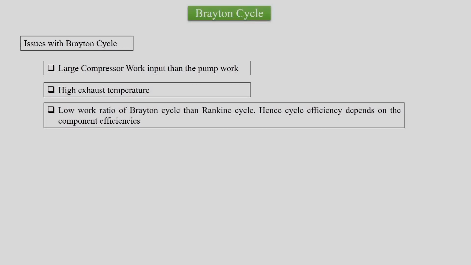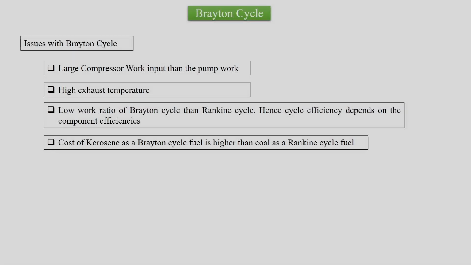We have seen what we mean by work ratio. It is net work upon turbine work, and that was very high for the Rankine cycle, and since it was very high, the Rankine cycle was less sensitive to the component efficiencies, but the Brayton cycle is more sensitive to the component efficiencies. Since it is more sensitive to component efficiencies, it needs more maintenance of the components.